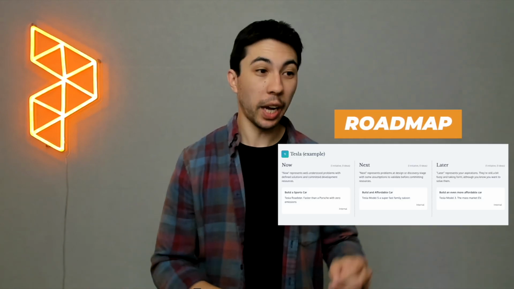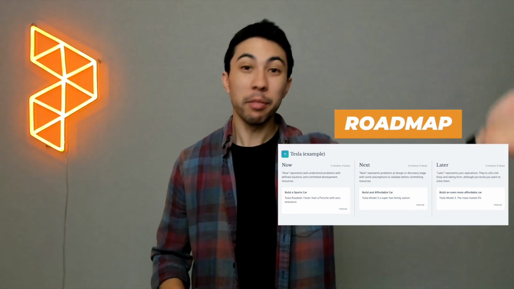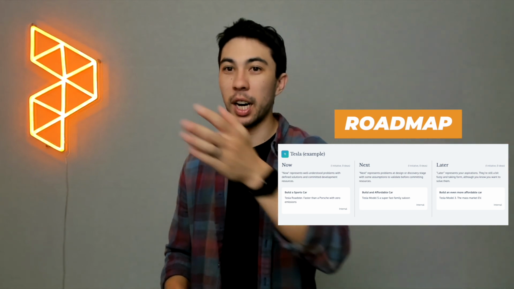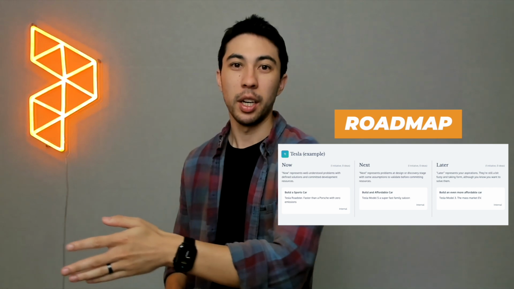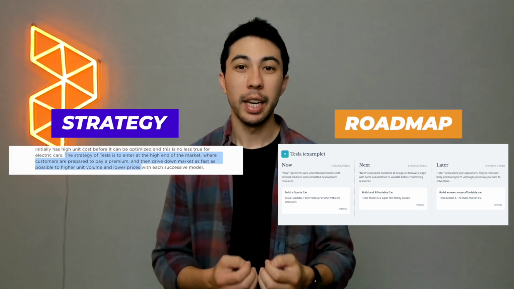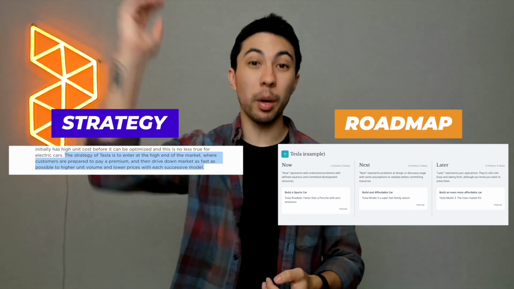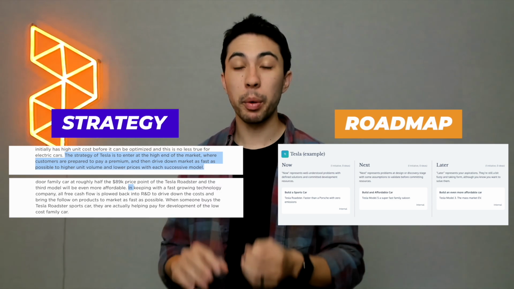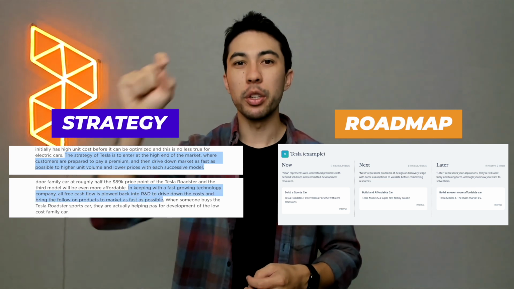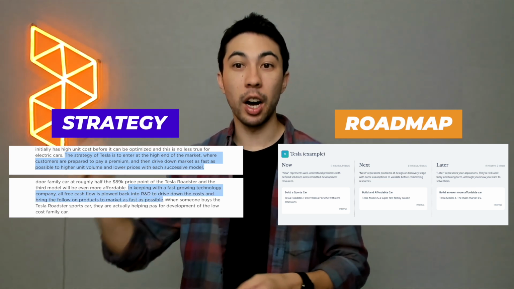So you can see here the difference between a roadmap and a strategy is that the roadmap would have build a sports car. You would have that 3-step master plan: build a sports car, use them, build an affordable car, build an even more affordable car. But strategy explains the choices that sit behind it. It explains that we're going to start at the top of the market and move down because we want to be able to tackle the top of the market so we can charge a premium. We can use that premium in order to fund R&D.